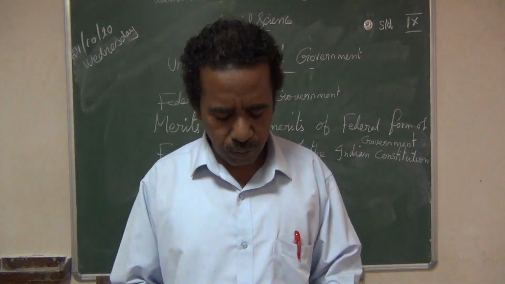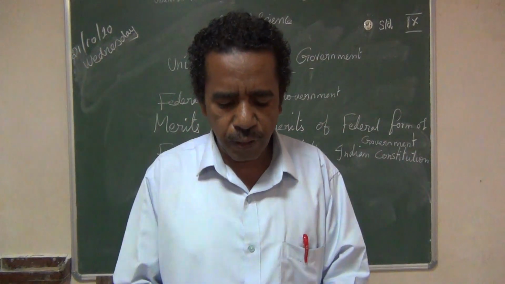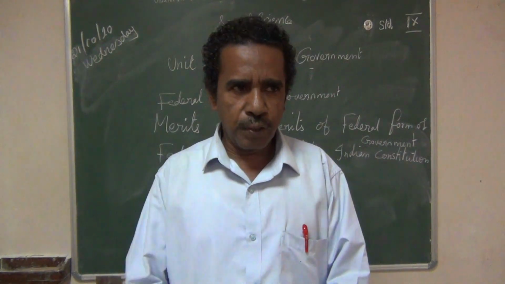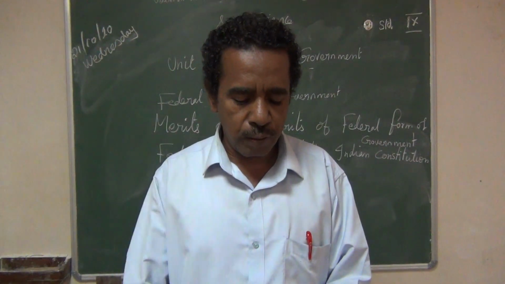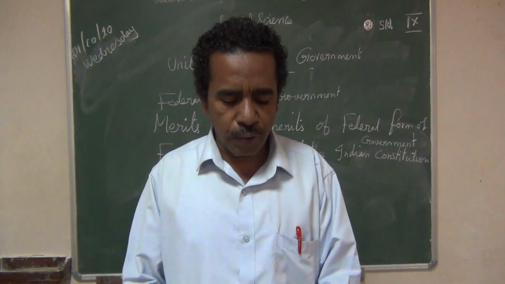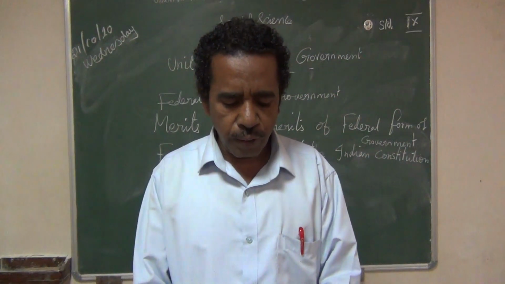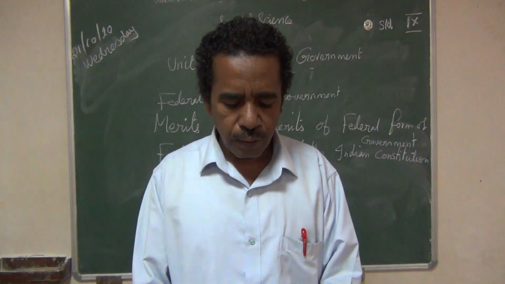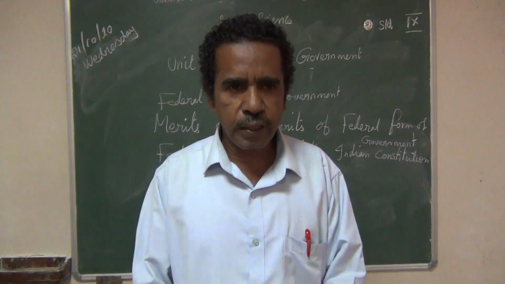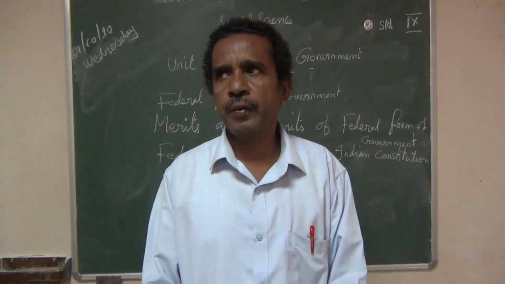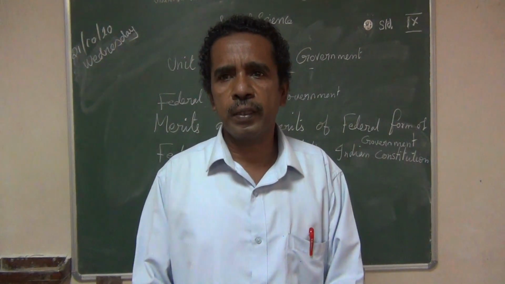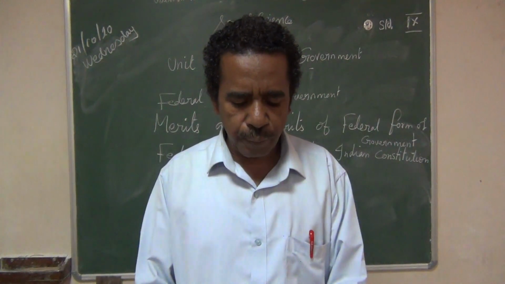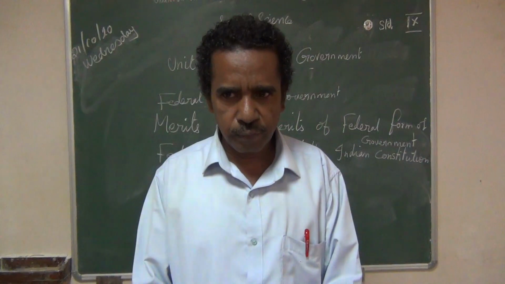The next topic is the difference between the unitary form of government and the federal form of government. First one is the unitary form of government. Already we have seen about the unitary form of government. Only one level of government, that is a strong central government, will be there. Mostly single citizenship. Subunits cannot operate independently, no division of power.